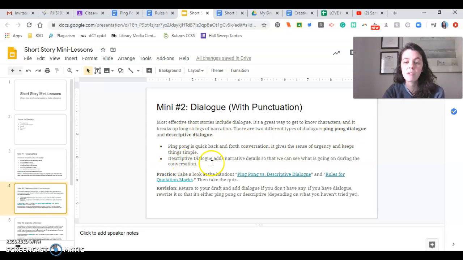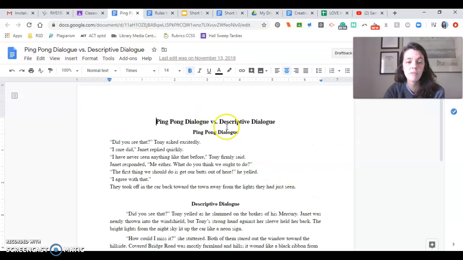And then there's also descriptive dialogue, where you add a whole lot of narrative details and give us the in between, what is being said, the narrator essentially. Ping pong dialogue is going to look much more like your plays. That's actually exactly what they were, right? It was one person says something, then the next person, and then they go back and forth, right? Descriptive dialogue is really a lot more what you're going to be doing with this piece, because I want you to fill in the gaps between the dialogue with narration. So these are the attachments to help you break down further what I mean. Let's look at the ping pong and descriptive dialogue.